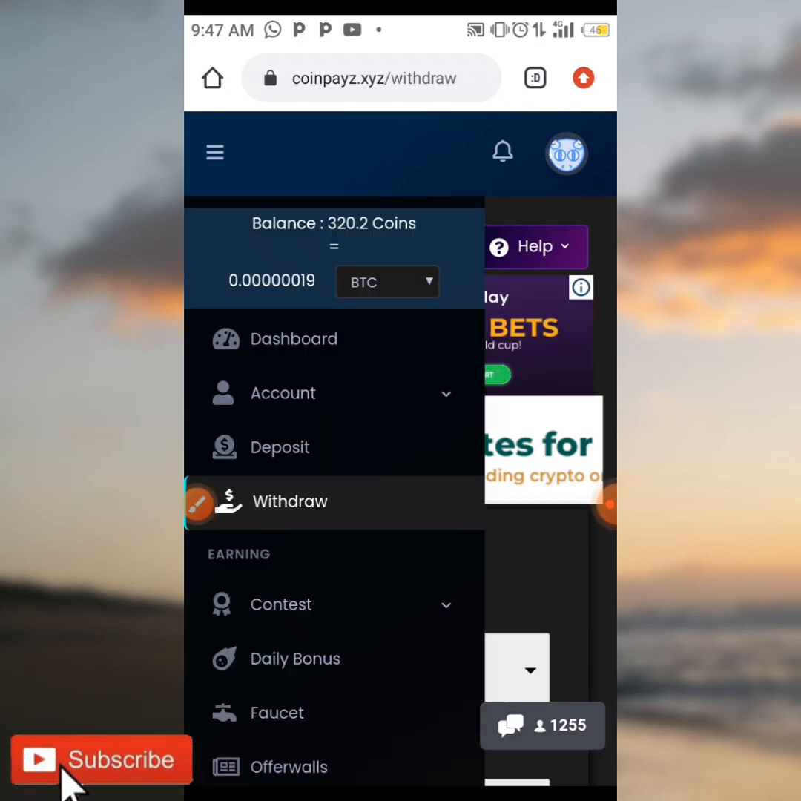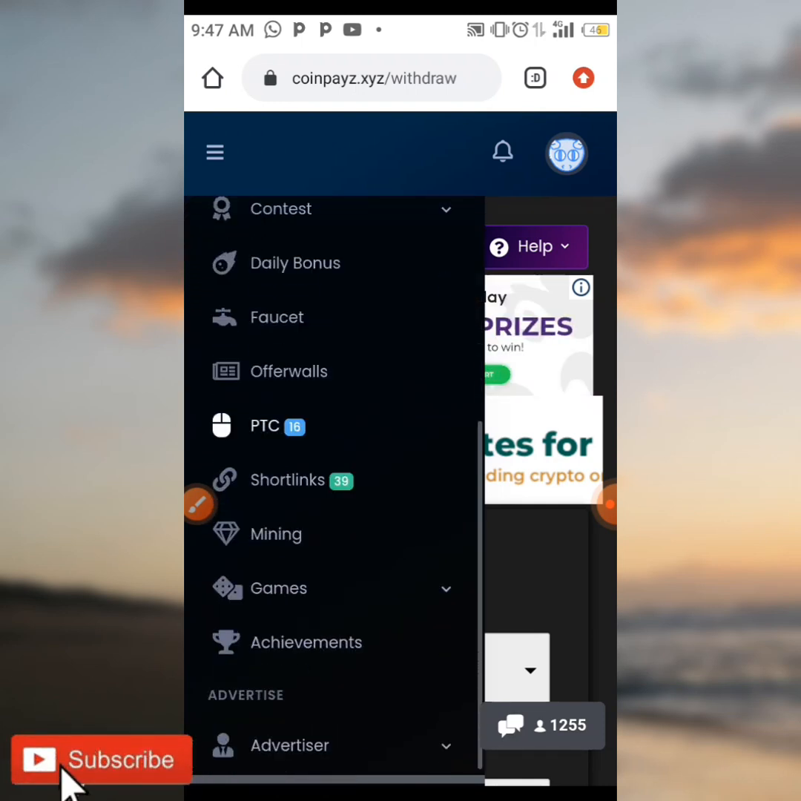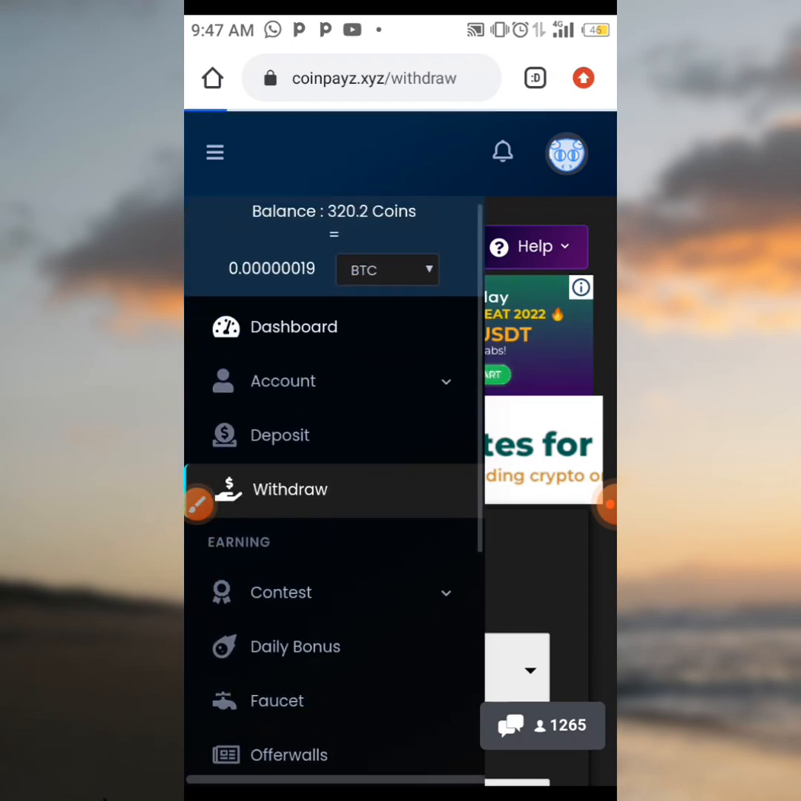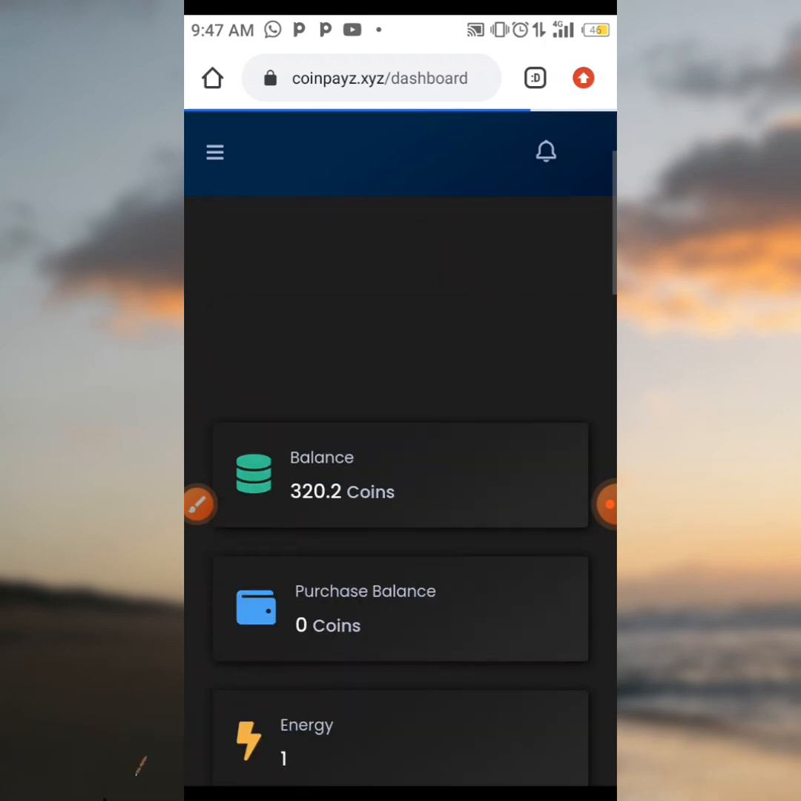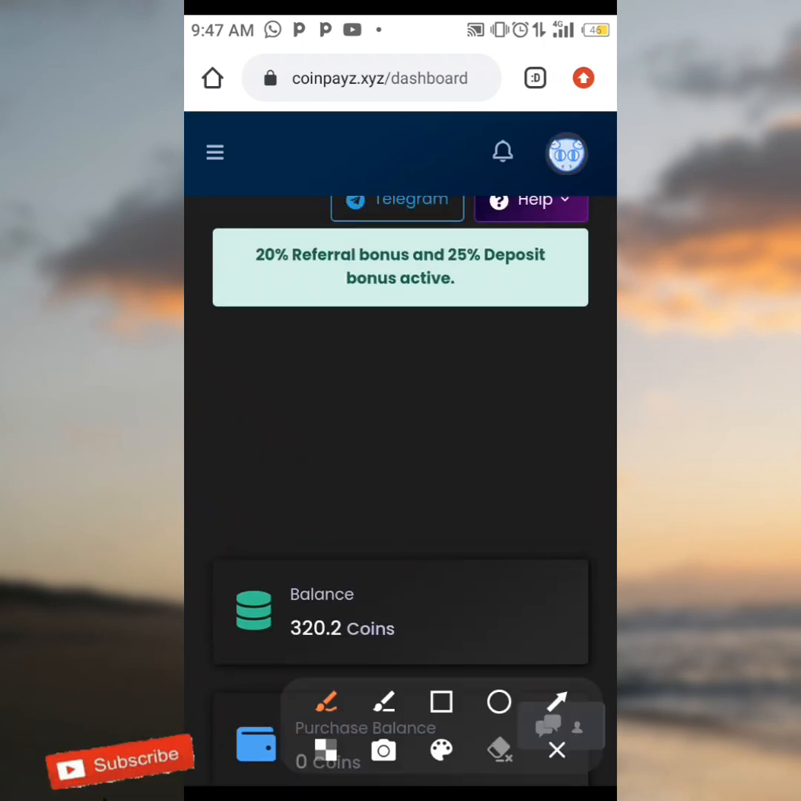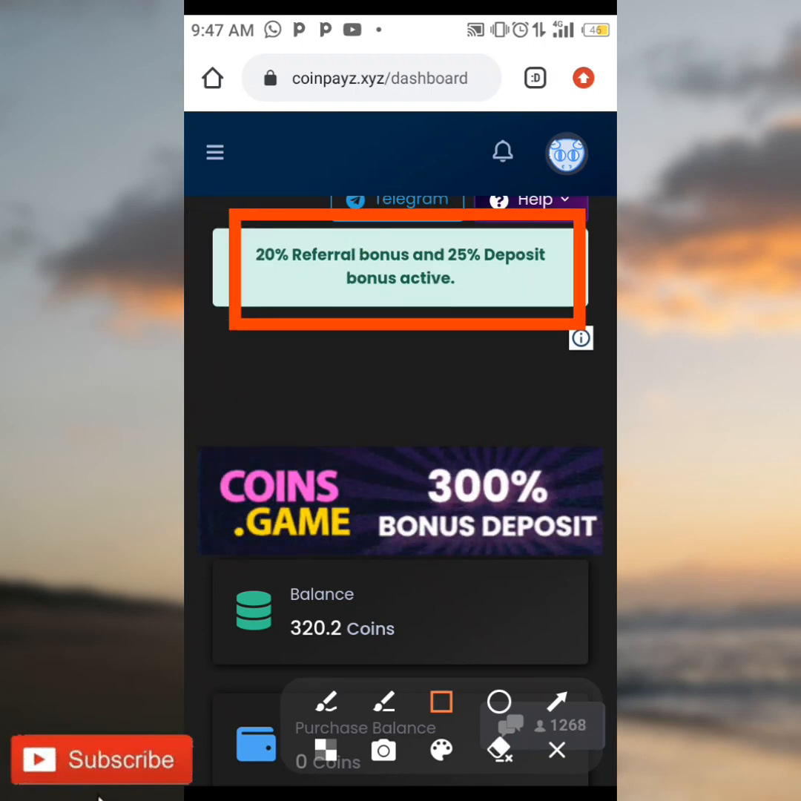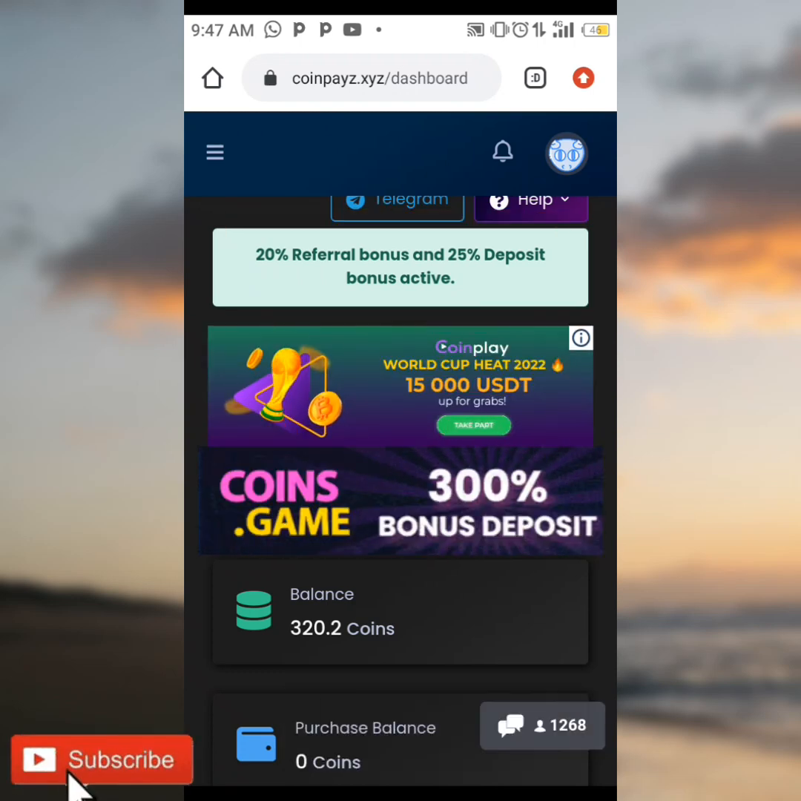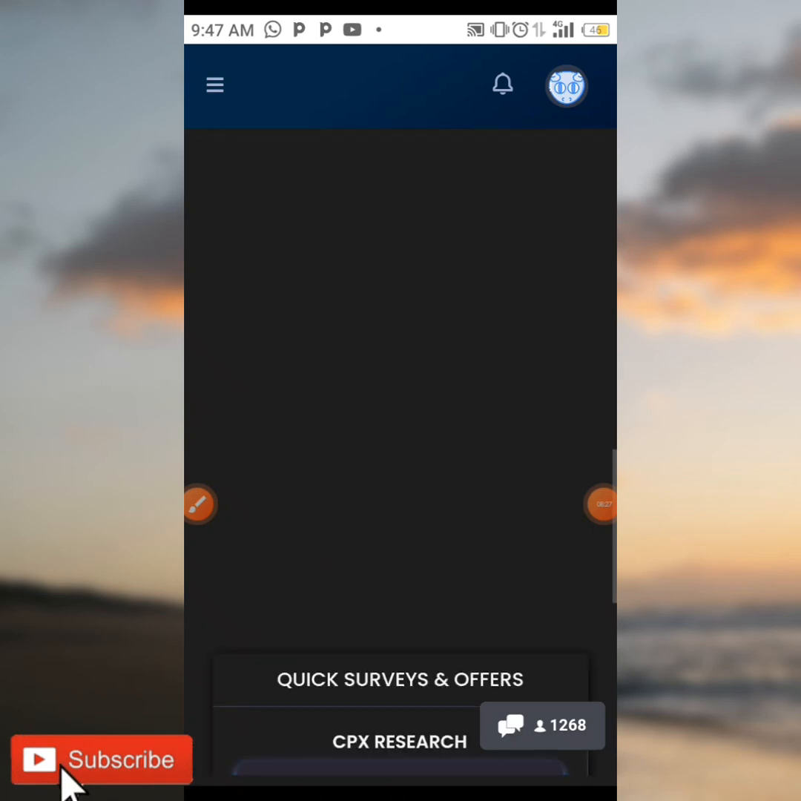And also another way to earn on this site is by referral, which is very, very important in earning. Now, when you go to your dashboard, as you can see over here, for each referral you get a 20% referral bonus, and when your referrals deposit, you get 25% from their deposit. So guys, how do you get your referral link? When you scroll down,